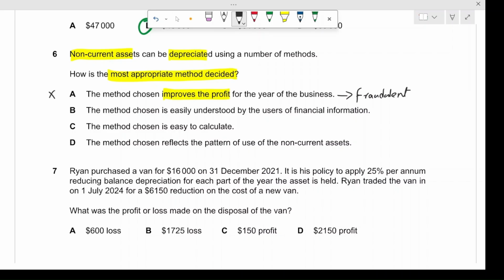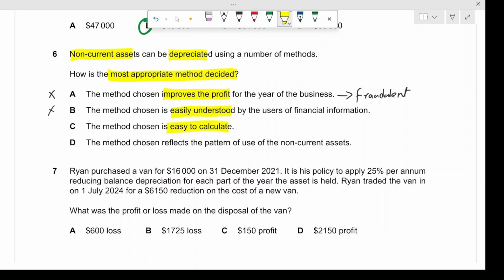All right. The method chosen is easily understood by the users of the financial information. Yes, it is very important that the users of the financial information do understand the methods that you are using. The financial statements should be made that way. However, the most appropriate method is not decided by keeping in mind that consideration, because we have to choose the method that reflects the state of the asset most appropriately. So this is also incorrect. What about the third one? The method chosen is easy to calculate. If you chose, for example, the straight line method, that would be very easy. You're just going to have to divide the cost by the remaining life, right?